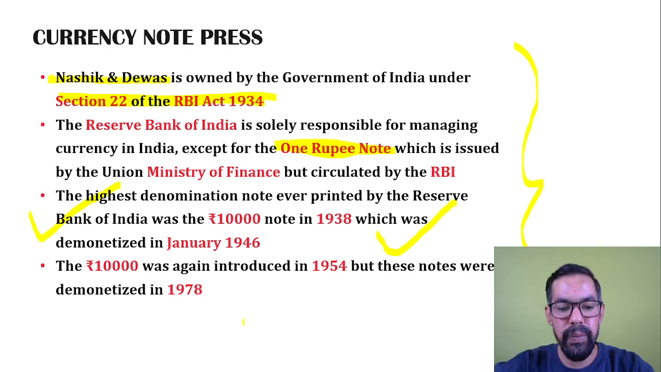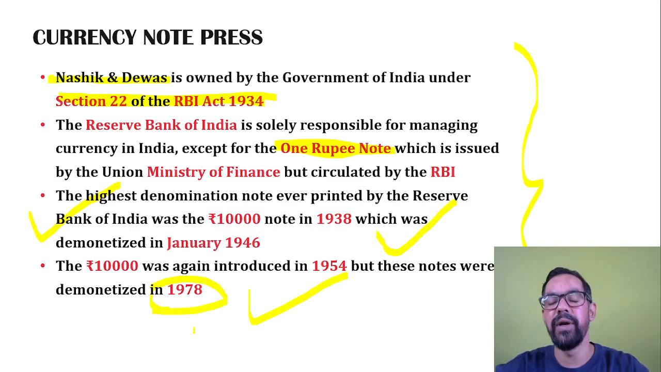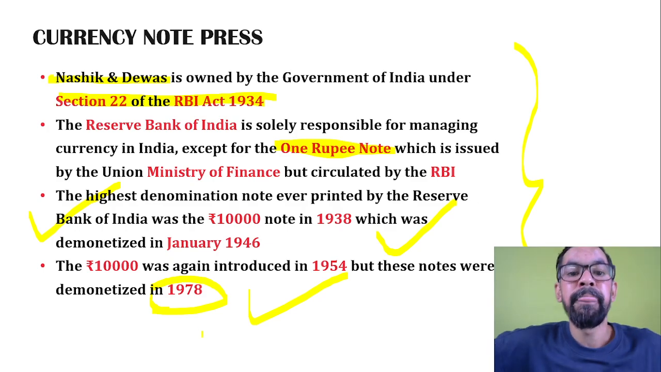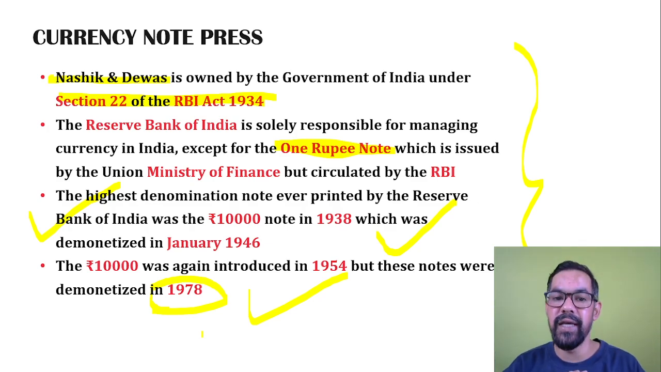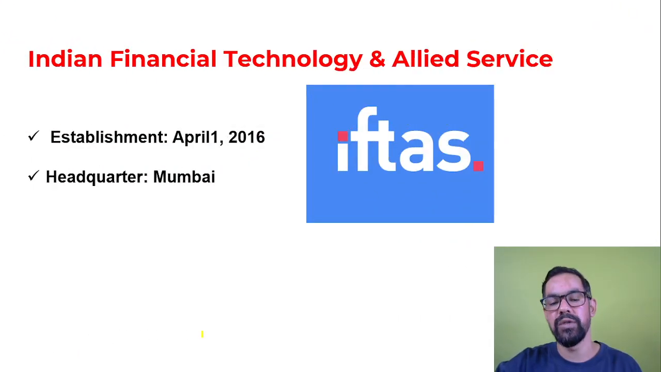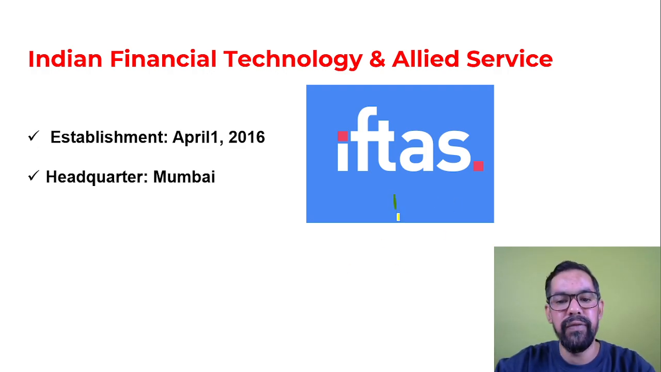Rupees 10,000 was again introduced in 1954 and it was demonetized in 1978, not in 1966. So we have three demonetizations: one is 1946, another is 1978, and the third, the latest, is 2016. The maximum currency denomination note can be 10,000, or for coins it is 1,000. Next subsidiary is IFTAS.